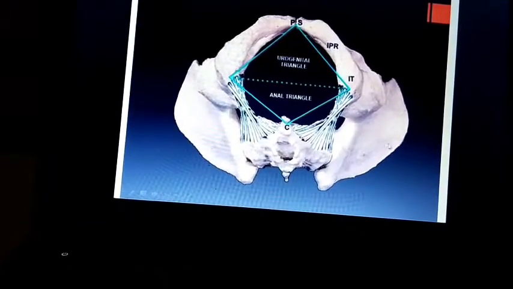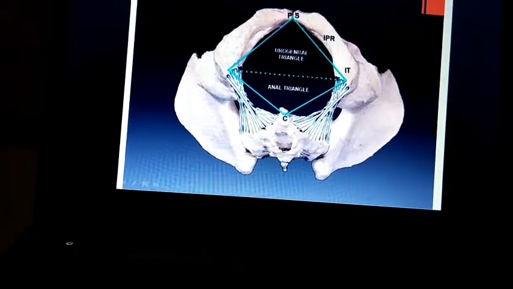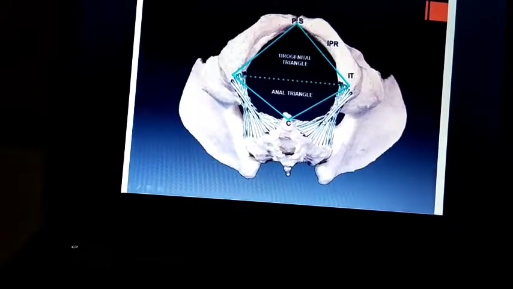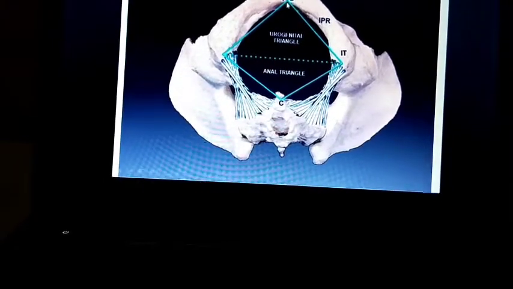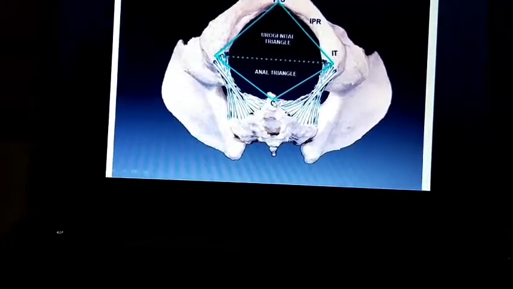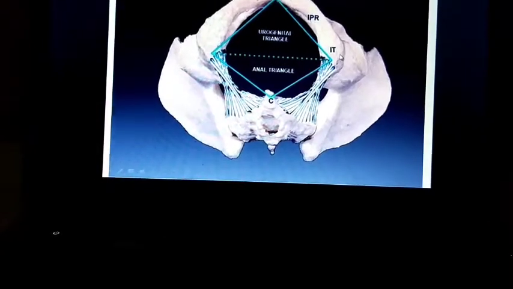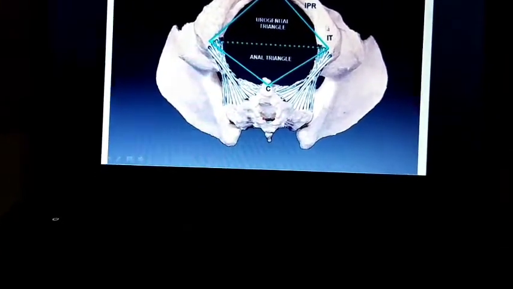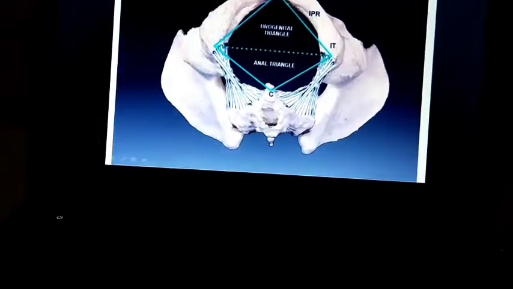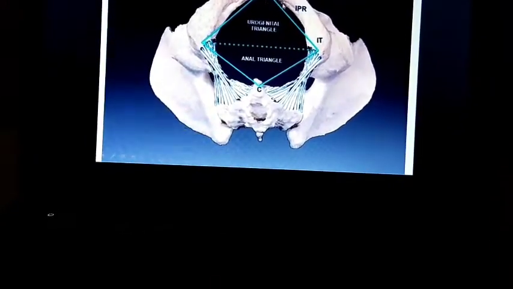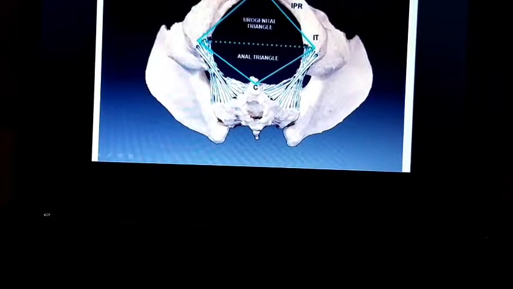And posteriorly, these are the sacrotuberous ligaments. Anteriorly pubic symphysis, posteriorly coccyx, laterally inferior pubic ramus and ischial tuberosity, in the anterior or urogenital triangle, and